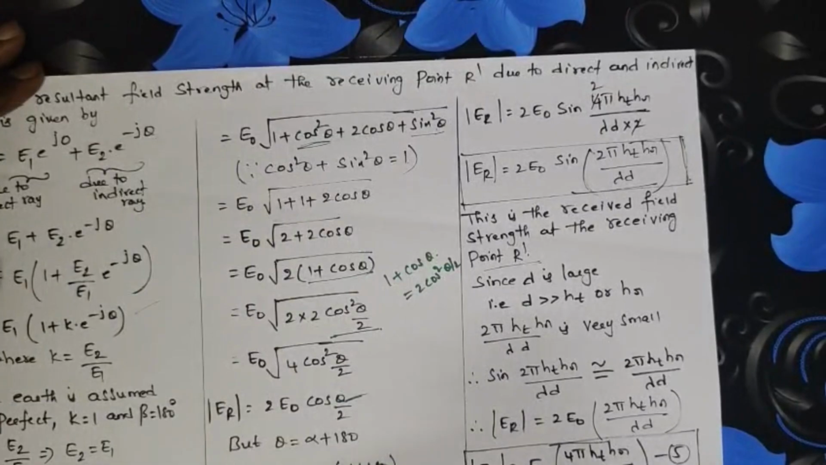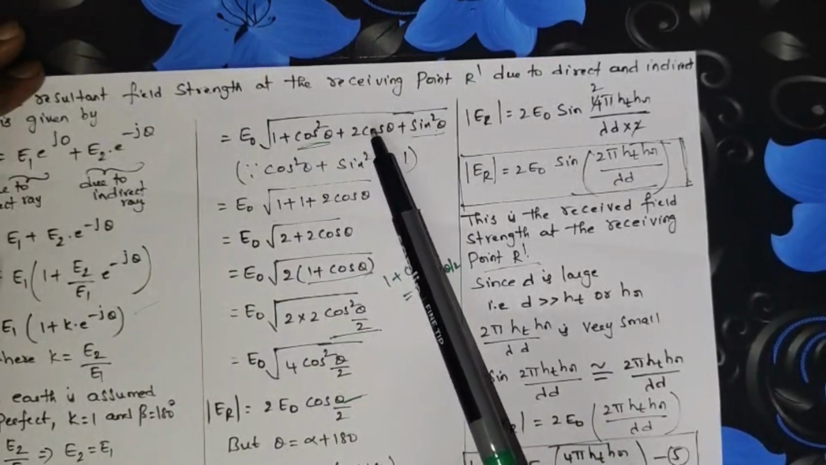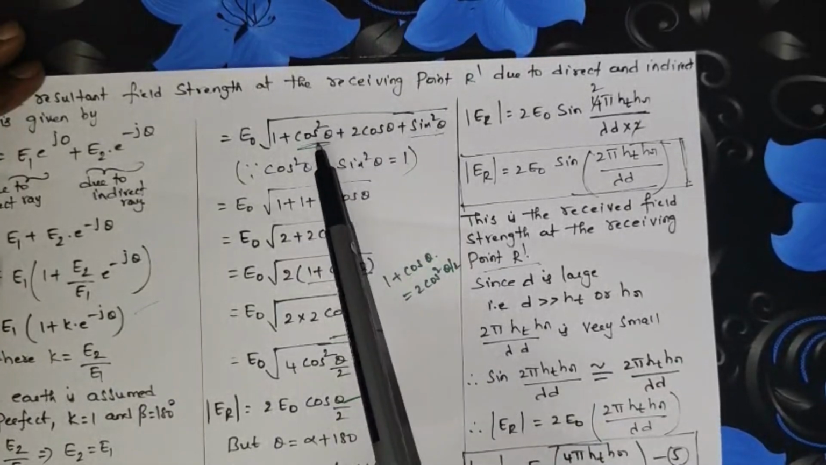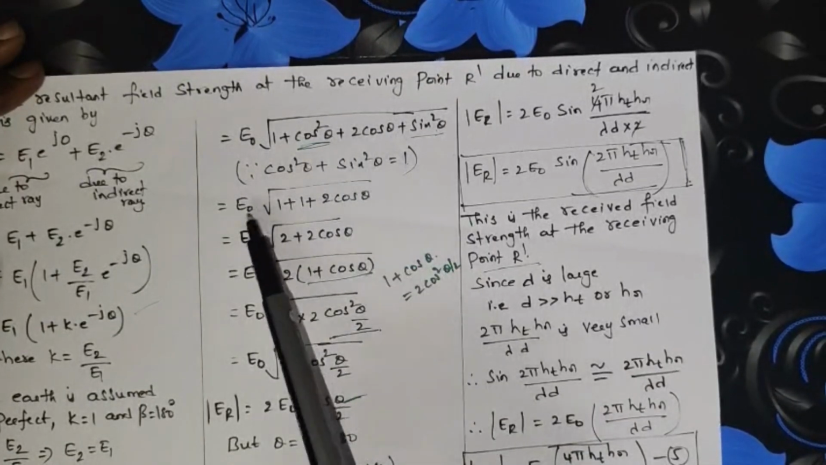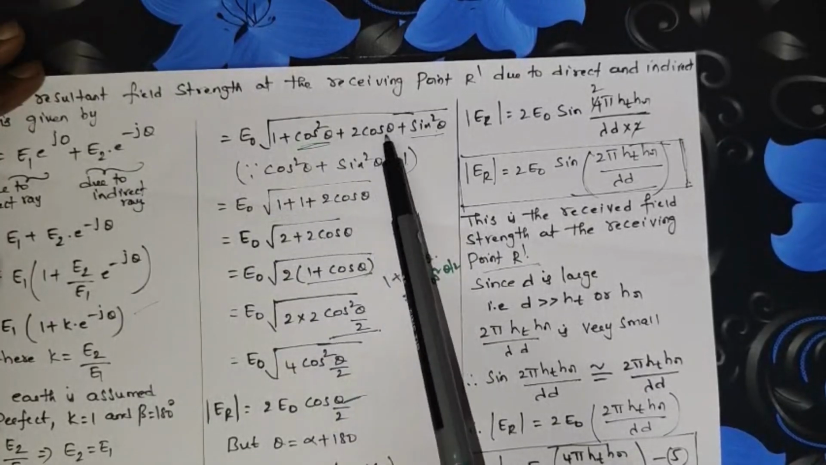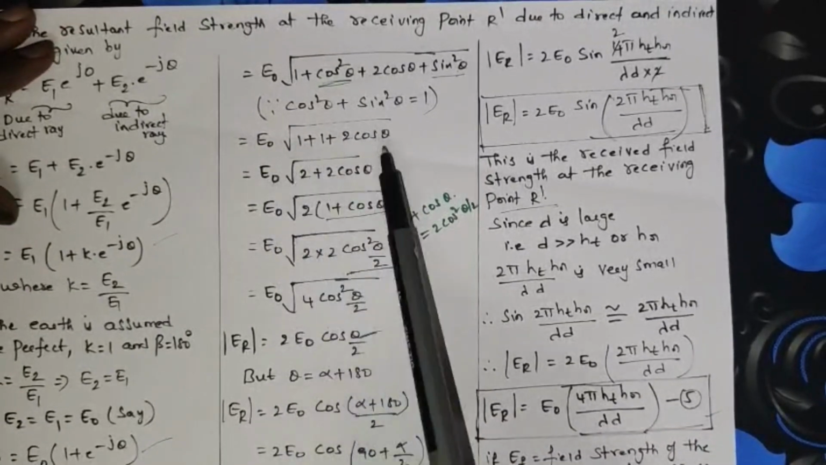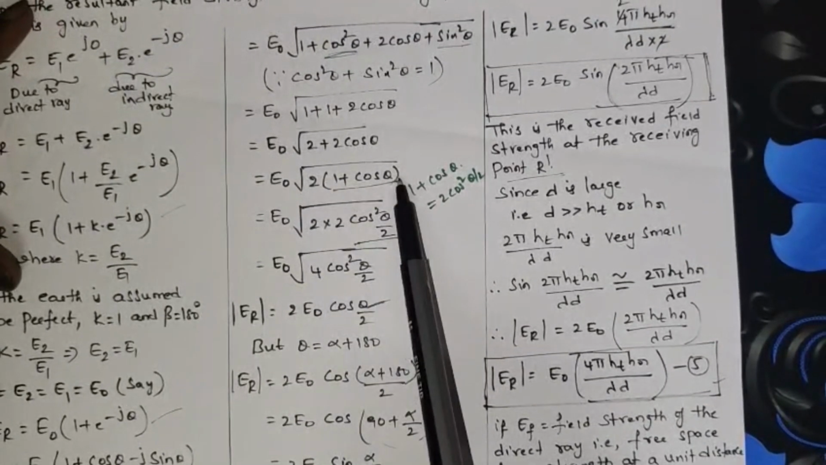Okay, for 1 plus cos theta whole square we can write (a plus b) whole square. In this manner the equation is rewritten like this, and from this equation cos square theta plus sin square theta we can write as 1. So E0 of square root of, these terms become 1, 1 plus 2 cos theta, E0 of square root of 2 plus 2 cos theta, take common 2, 1 plus cos theta.